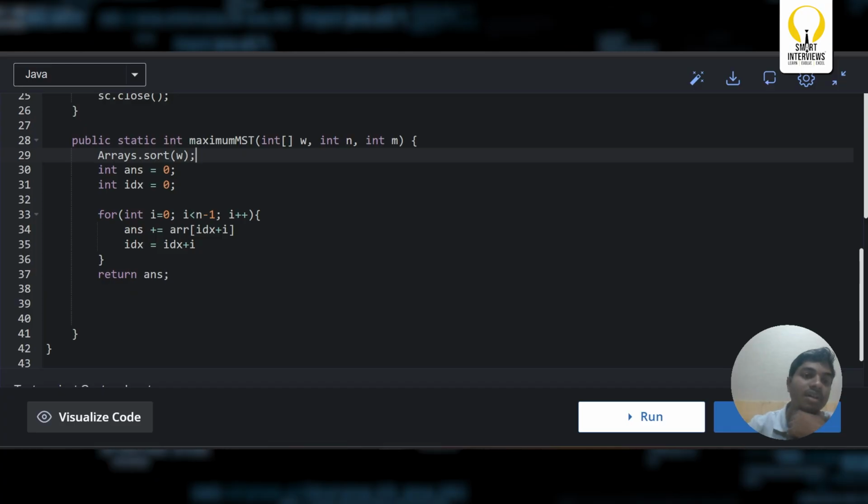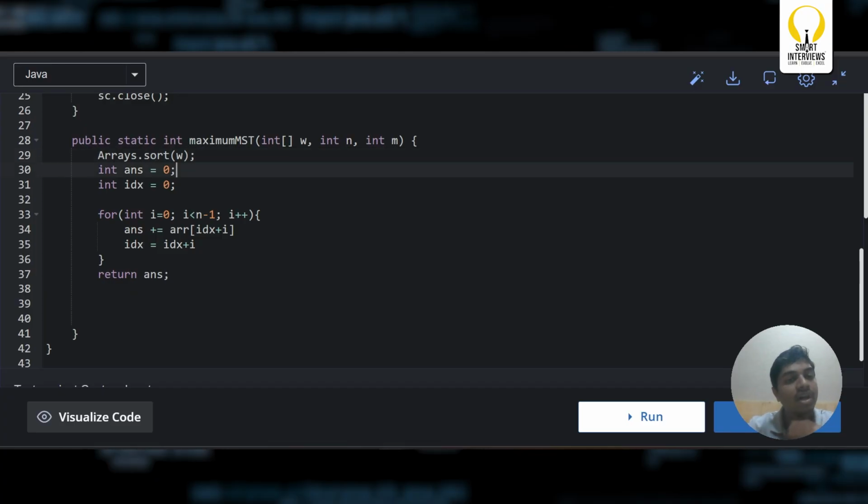I'm sorting the array of weights, taking the answer to be 0, idx equal to 0. I'm iterating from i equals 0 to n minus 1, answer plus equals array of idx plus i, and idx equals idx plus i. I'm going to return this answer finally. Let us go with the semicolons.